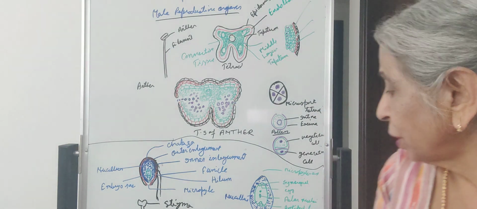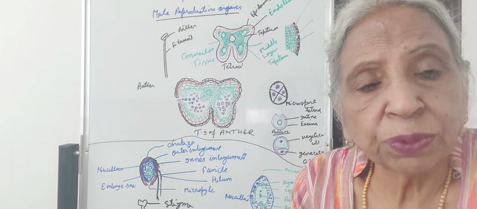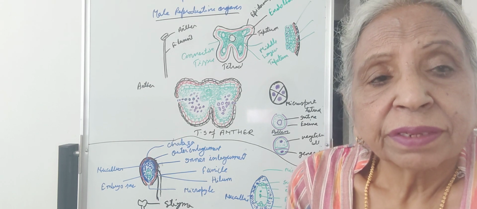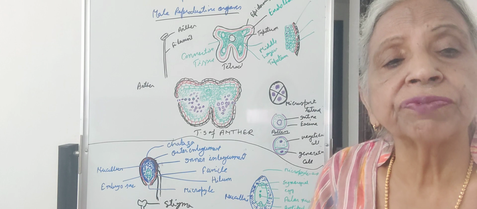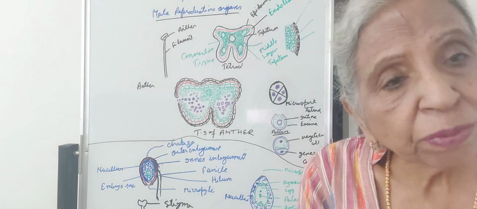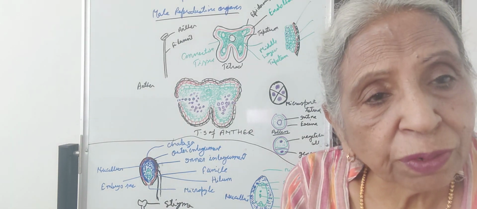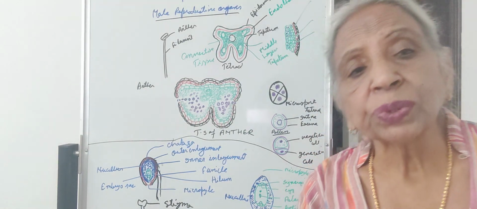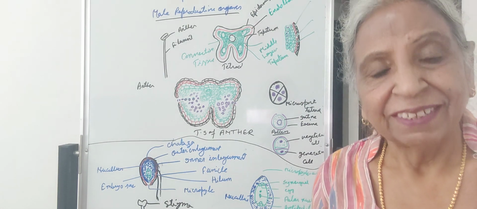And the nucleus of this cell will divide. The megaspore will divide by mitosis. Consecutively, 3 mitotic divisions will occur. By the first mitotic division, 2 nuclei will be formed. By the second mitotic division, 4 nuclei will be formed. By the third mitotic division, 8 nuclei will be formed, but with no wall formation.